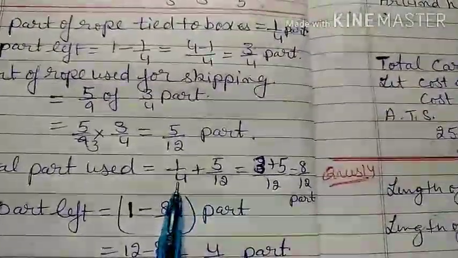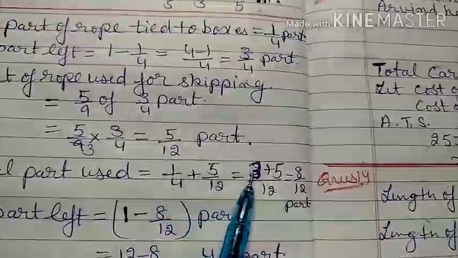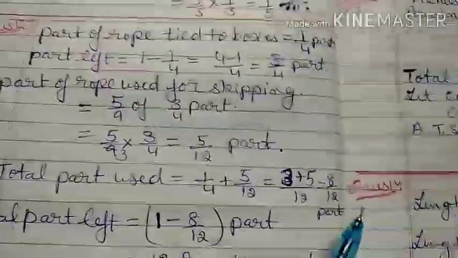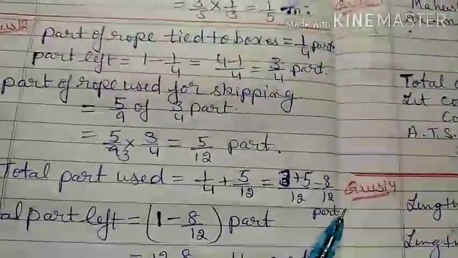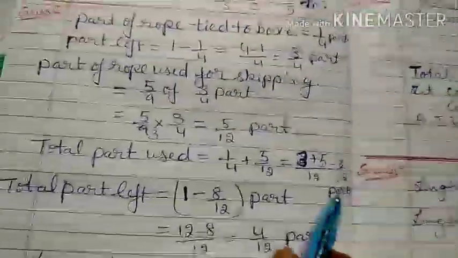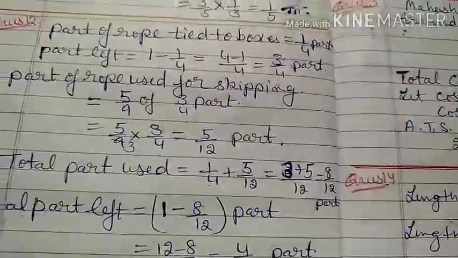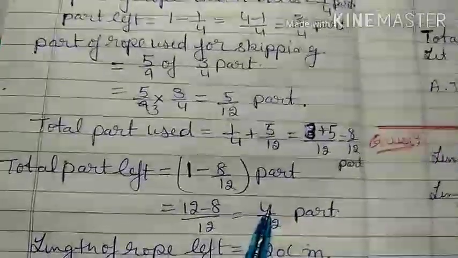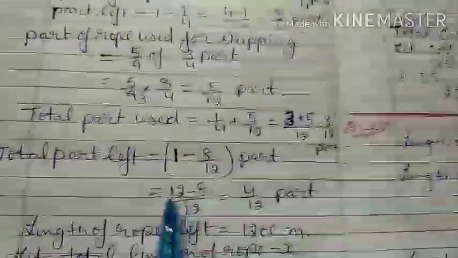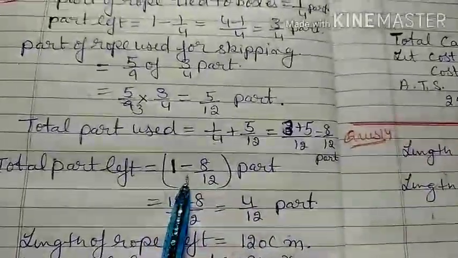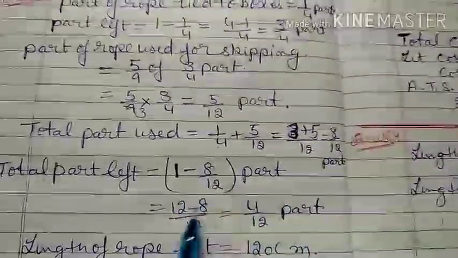Now when you find the LCM, 4 3s are 12, 3 plus 5, 8 by 12. It means total part used of the rope is 8 by 12. That means if you divide the rope in 12 equal parts, out of 12, 8 part is used. And how much part is left? If you subtract 8 from 12, that means 4. Then out of 12, 4 part is left unused. That is, whole part is considered as the length of the rope, 1 minus 8 by 12 part, then 12 minus 8 by 12 is equal to 4 by 12 part.